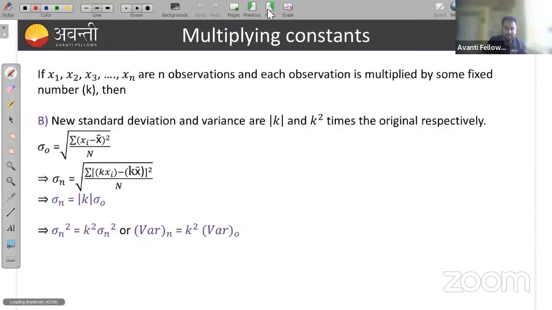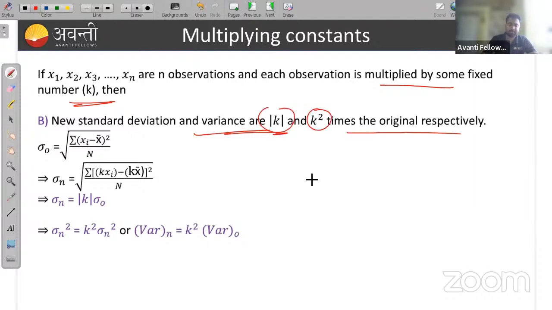But in the case of standard deviation, if you are multiplying or dividing by some constant k, then the standard deviation or variance will be mod of k or k square times the original, respectively.